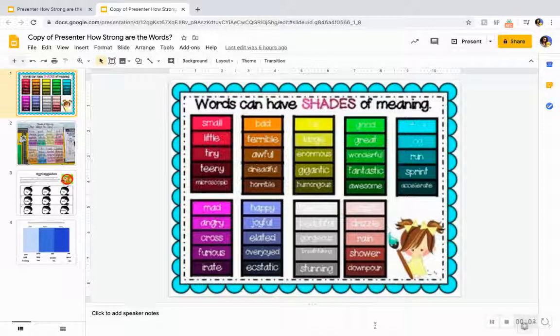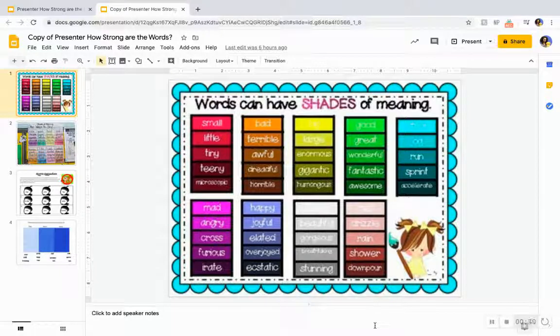Today, for our writing lesson, we're going to talk about something called shades of meaning. Can you say that? Shades of meaning. That's an interesting way of saying words that mean the same thing, but there are some words that are a little bit stronger and a little juicier that we can use to make our writing more interesting. So we're going to look at some words that all mean the same thing, but some of them are a little stronger than others. Then you will have a chance to sort words based on if they're a weaker word, a medium word, or a strong word.